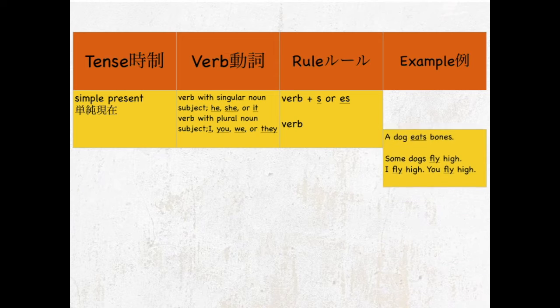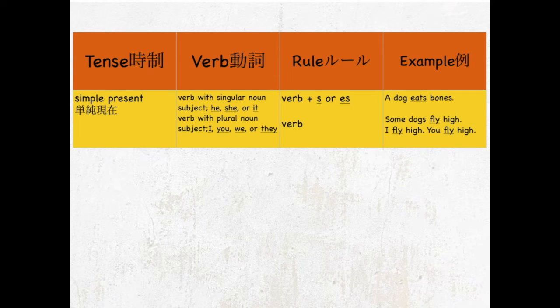Let's look at the example. A dog eats bones. Some dogs fly high. I fly high. You fly high. Let's go check out the simple past.